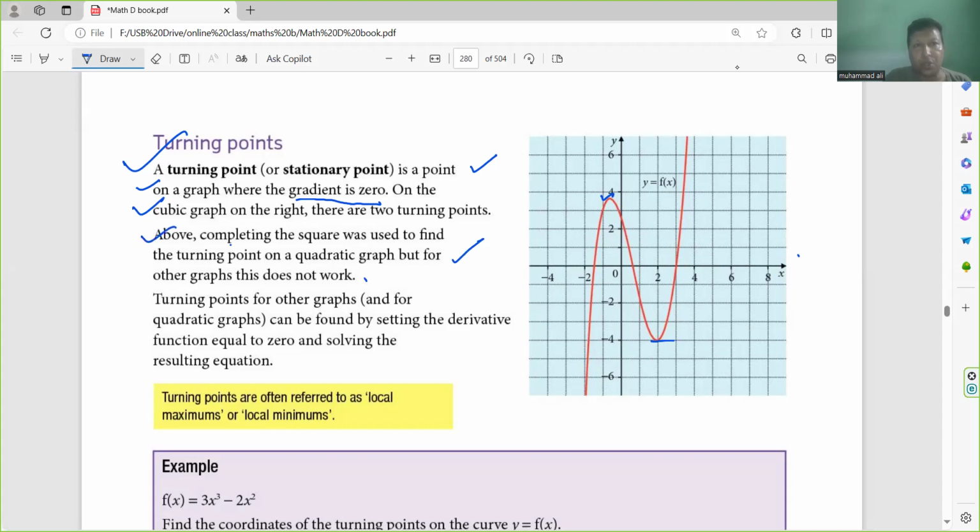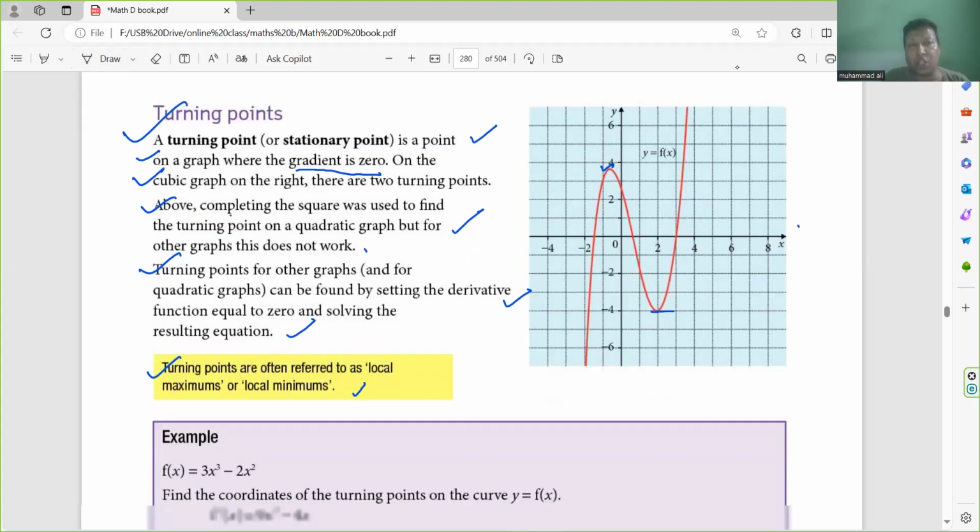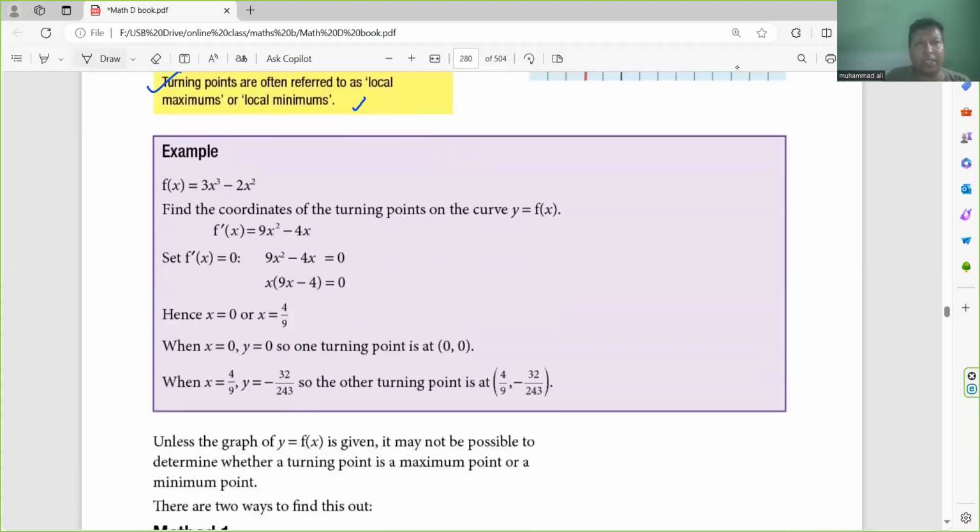method. So turning points for the other graphs and the quadratic graphs can be found by setting the derivative function equal to 0 and solving the resulting equation. Turning points are often referred to as local maxima or local minima. Now we try to find the turning points by using the derivative function equal to 0. Here is one example: f(x) equals 3x cubed minus 2x squared.